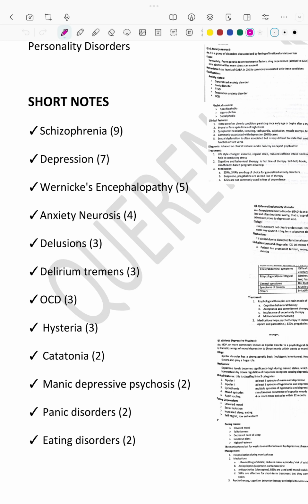Talking about the pathogenesis, depression has two theories: the biological theory and the psychological theory. The biological theory includes dopamine, serotonin, and noradrenaline, these three neurotransmitter abnormalities.